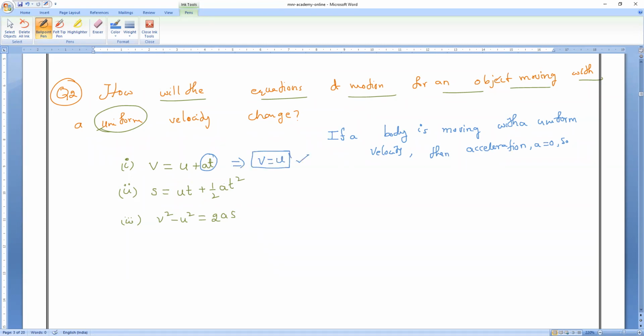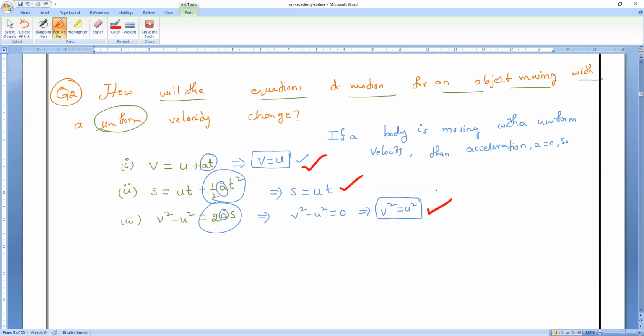Next, second equation: again a is 0, so the entire term will go. Then s is equal to ut. Then third equation: again a is 0, the entire term goes, so v square minus u square is equal to 0. From that I can say v square is equal to u square. Is it right or wrong? Yes, sir. That's all they are asking: if a body is in uniform velocity, how will these three equations be modified? That's the whole question.